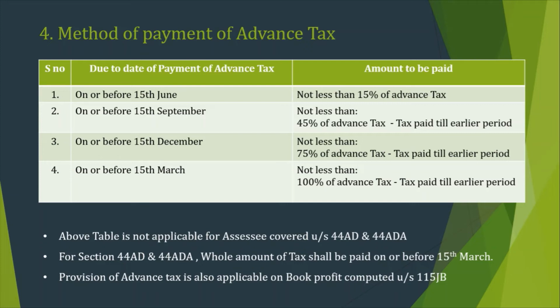One thing we need to remember: this installment system is not applicable for assessees covered under section 44AD and 44ADA, meaning professional business and retail or wholesale business whose turnover is less than 2 crore. For section 44AD and 44ADA, the whole amount of advance tax shall be paid on or before 15th of March for that financial year. Okay, this provision is also applicable on book profit computed under 115JB, meaning minimum alternative tax.